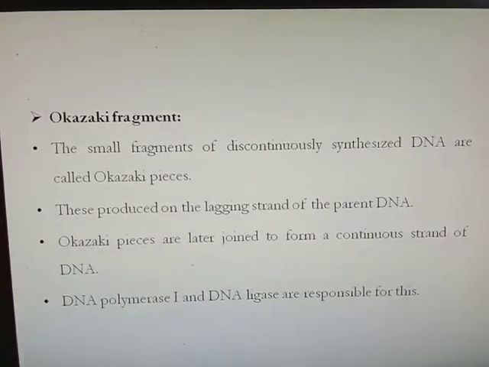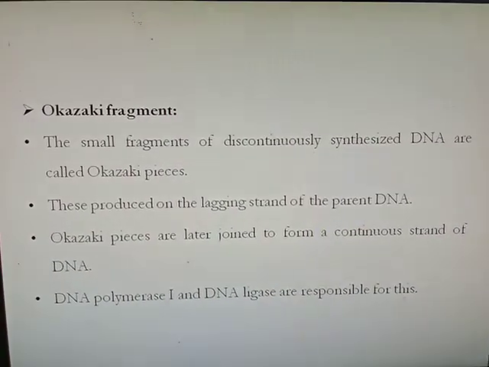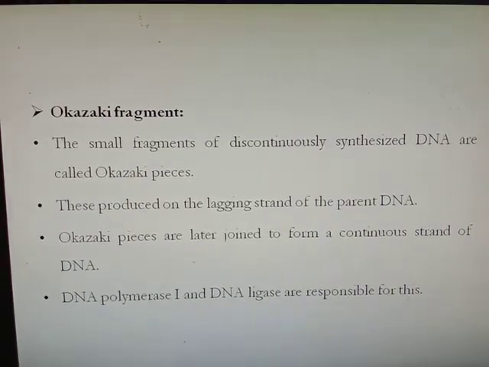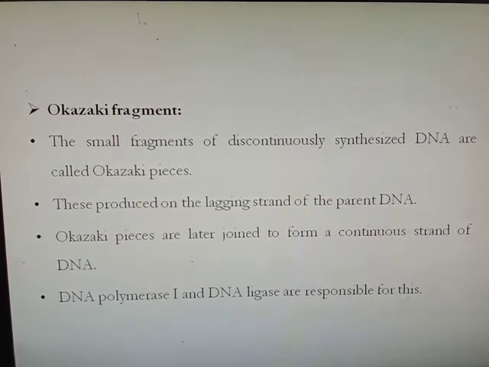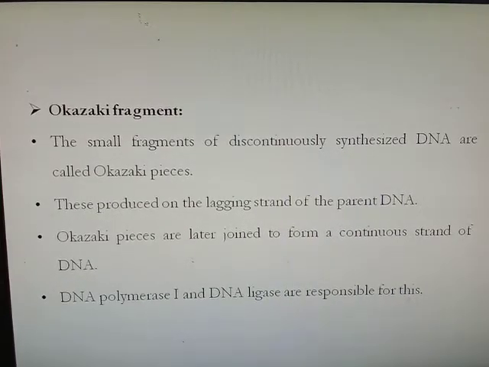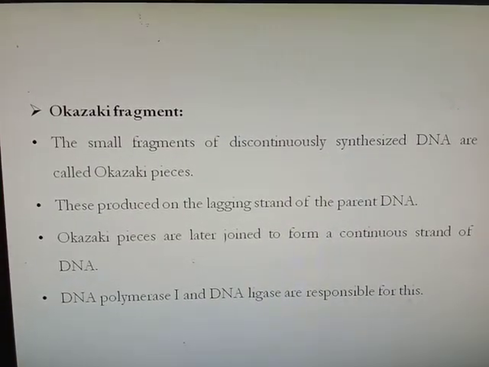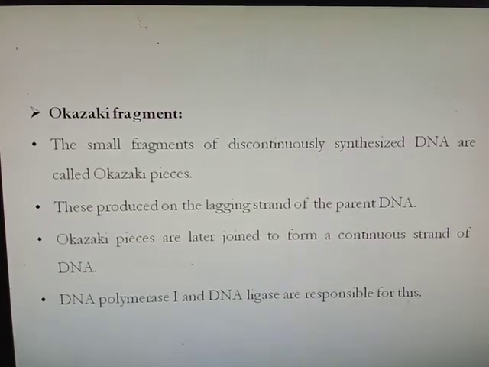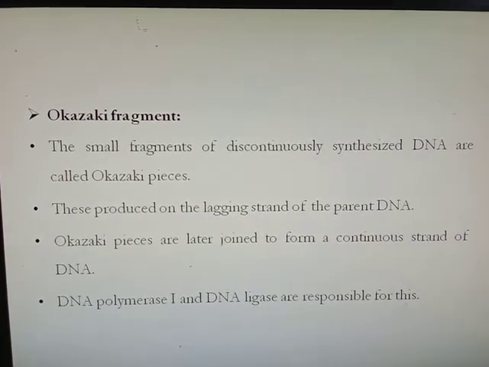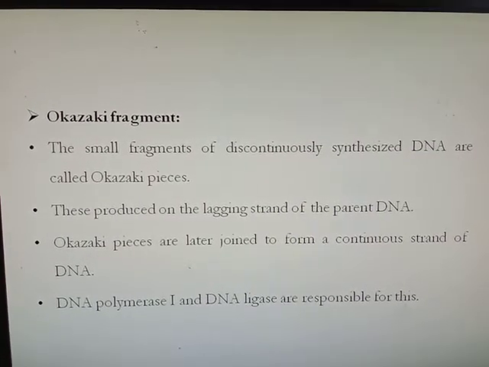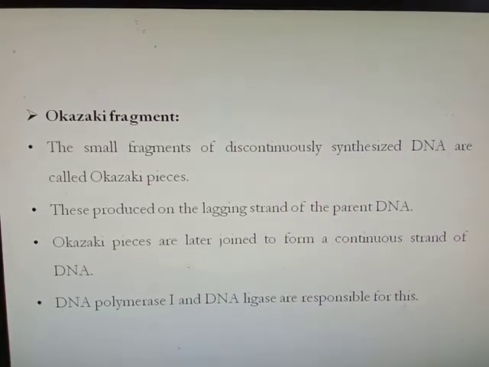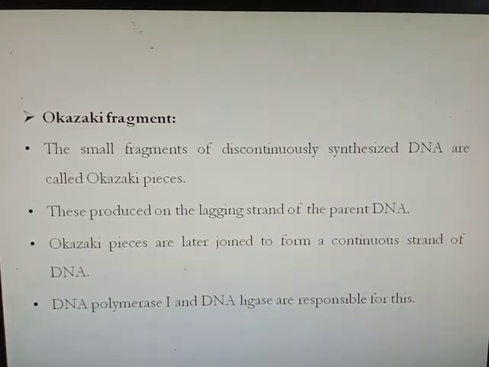Then Okazaki fragments. The small fragments of discontinuously synthesized DNA are called Okazaki pieces or Okazaki fragments. These fragments are produced on the lagging strand of parent DNA, because on the lagging strand discontinuous synthesis of DNA takes place, meaning short fragments of DNA are synthesized. The Okazaki pieces later join to form a continuous strand of DNA, and this is done by DNA polymerase 1 and DNA ligase enzyme, which are responsible for the continuation of this lagging strand Okazaki fragments.